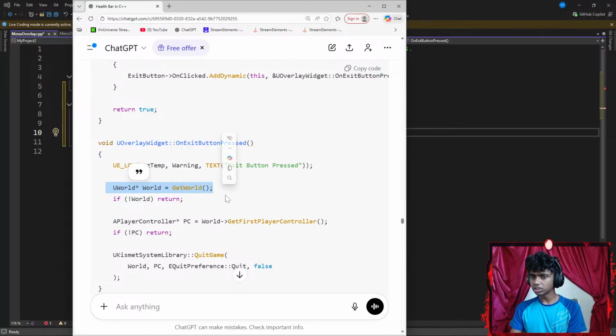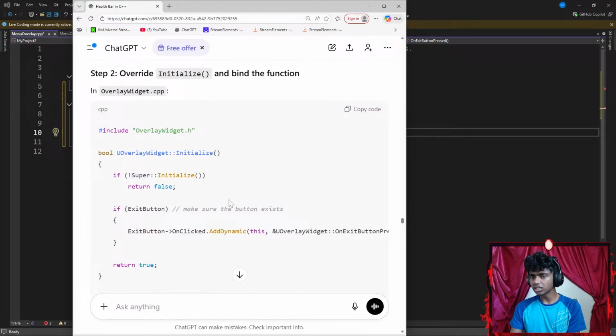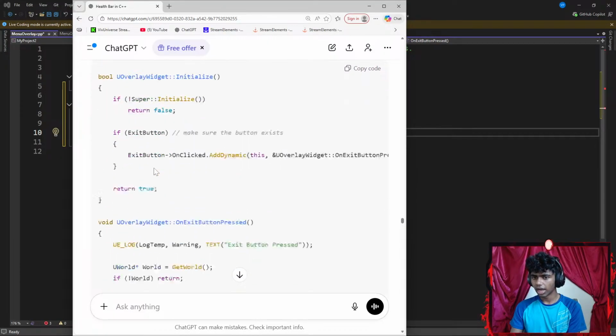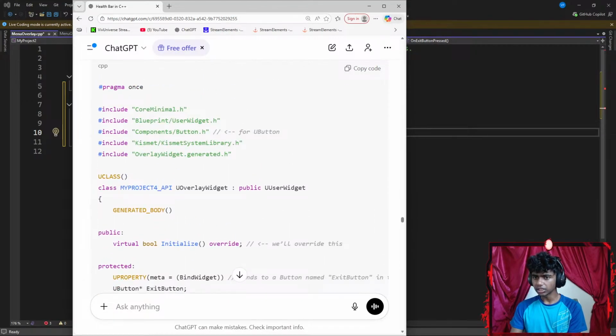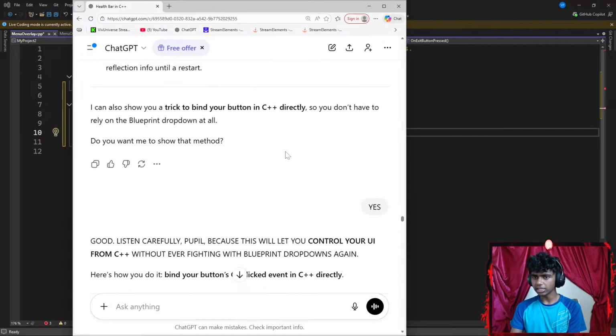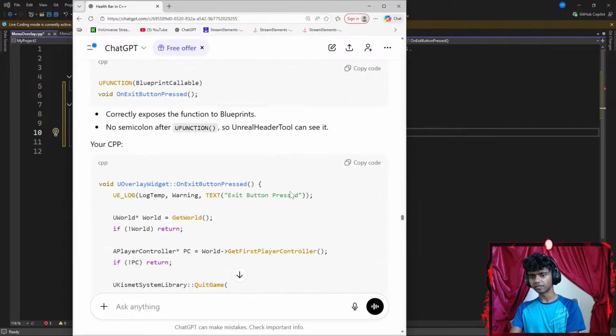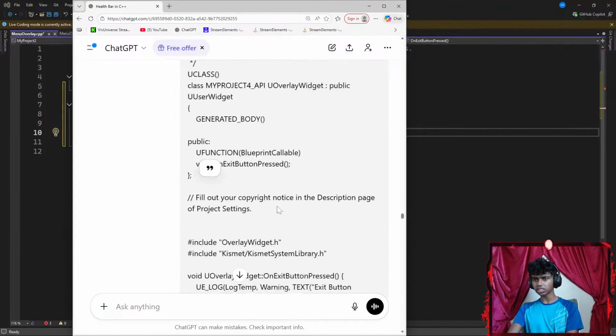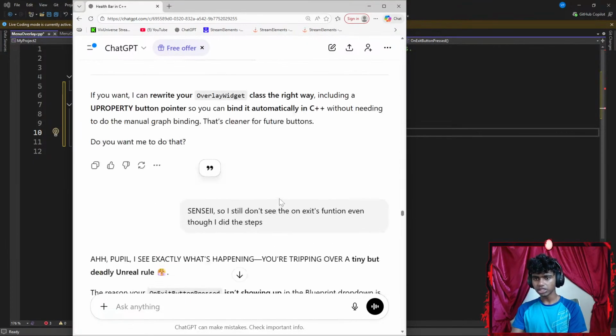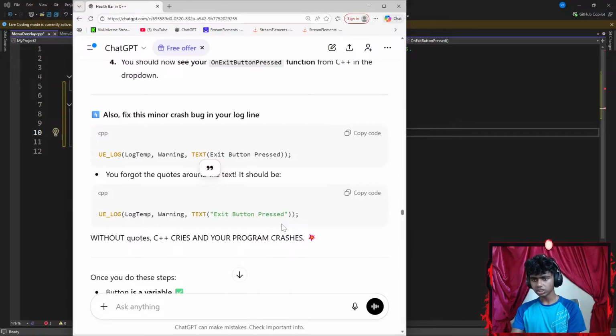UWorld, it's correct. I don't need this part, though, but I did have this part. Okay, Kismet system library.h, components for buttons. I did not need that stuff here. I think it's correct, honestly. I go with the GetWorld function and then if world, on exit button pressed. I did this part, so it should be correct. I'm positive everything here is correct, right?